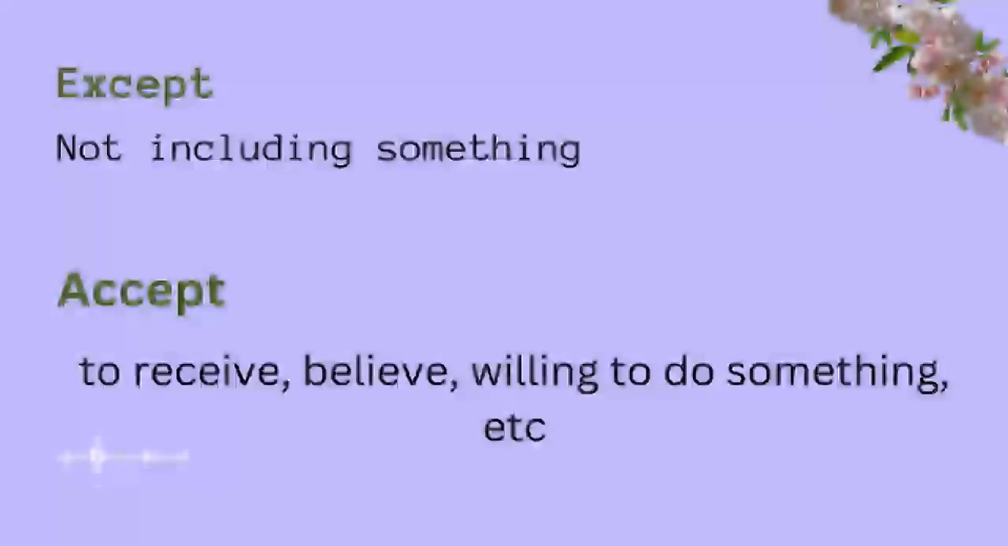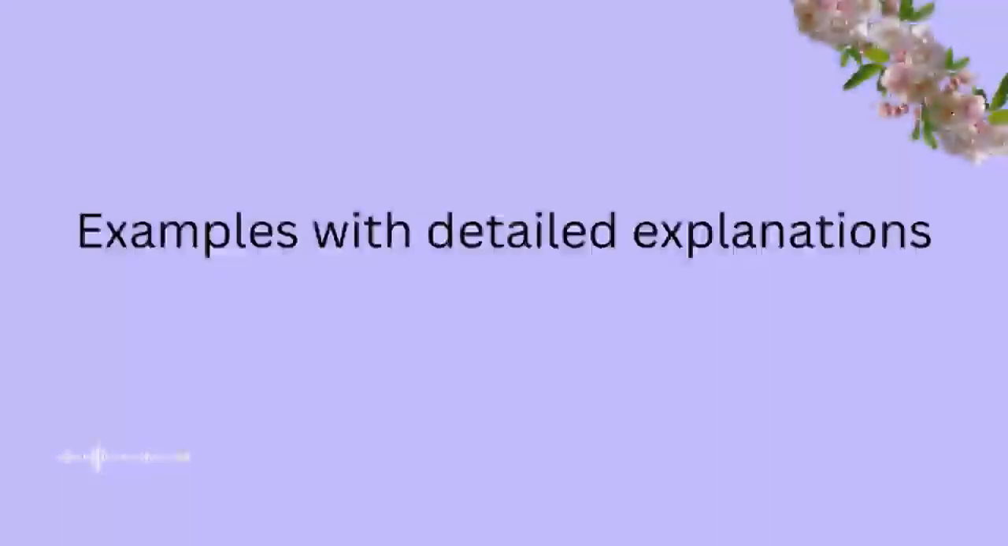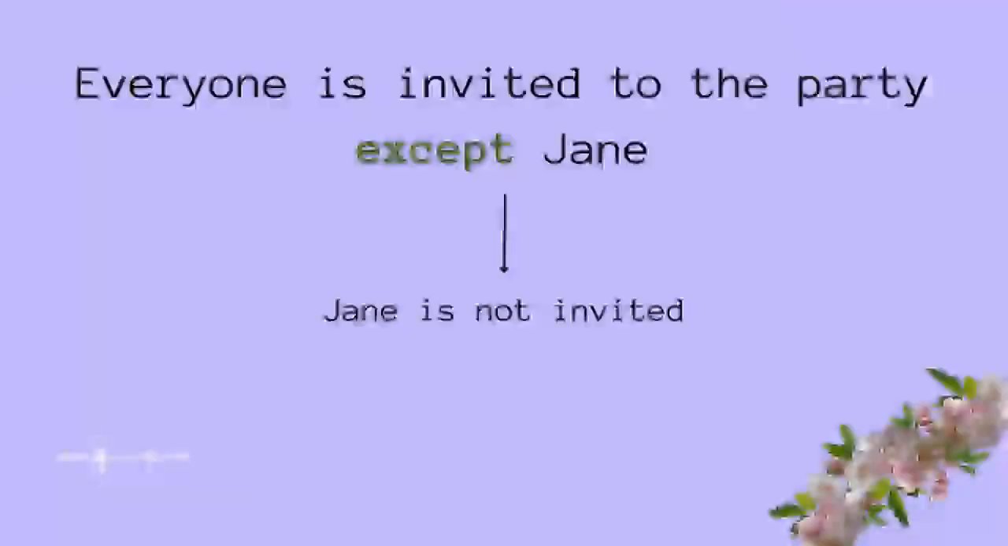So for now, we need to look at some examples with their explanations to help you understand the differences between accept and except quite well. Let's have a look at them. Example number 1. Everyone is invited to the party except Jane. So here we have except. What does that mean? We are basically speaking about an invitation to the party.